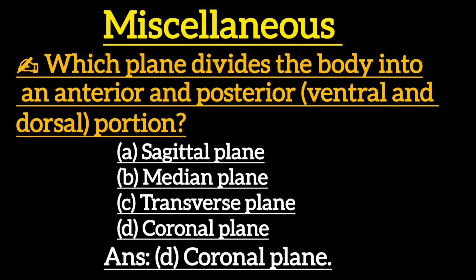Next one is, which plane divides the body into an anterior and posterior portion? It means ventral and dorsal portion. Option A, sagittal plane. Option B, median plane. Option C, transverse plane. Option D, coronal plane. Correct answer is option D, coronal plane.